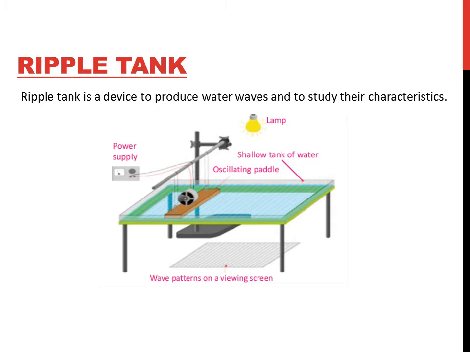This wooden plate is placed over the tray in such a way that its lower surface just touches the surface of water. On setting the vibrator on, this wooden plate starts vibrating to generate water waves consisting of straight wave fronts. An electric bulb is hung above the tray to observe the image of water waves on the paper or the screen, which is present below the table.